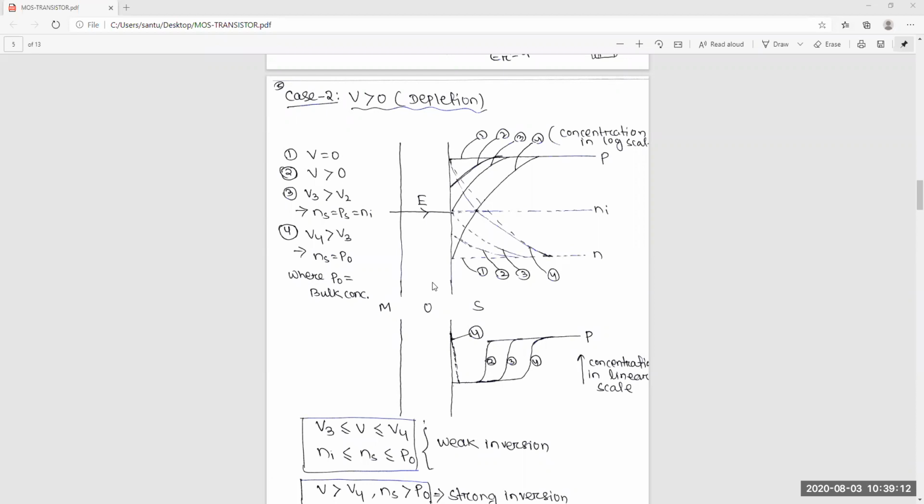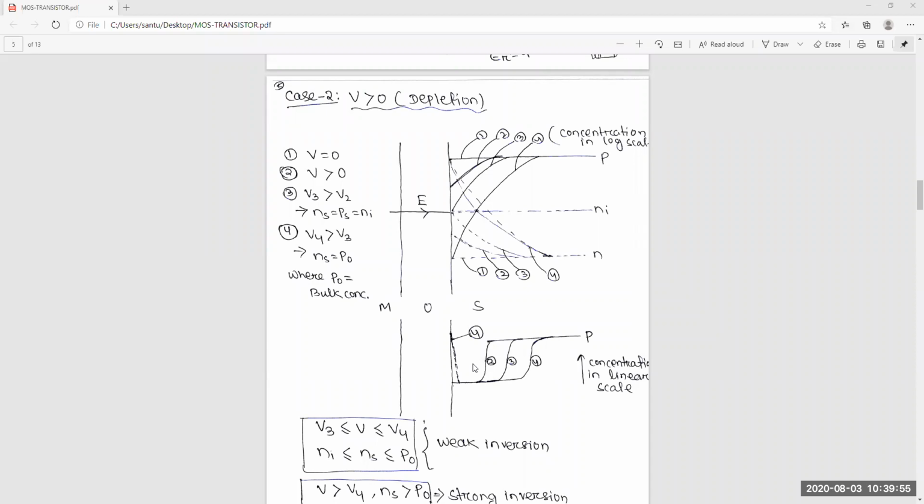Now you can see the picture below. Initially at picture 1, at voltage level 1, the voltage is 0, so there is no depletion. If we give a voltage greater than 0 in condition 2, this amount of region is depleted. This part is depleted, meaning from the surface to this distance the holes are depleted towards the right side. Only Na minus, meaning negatively charged acceptor impurities, are there here.